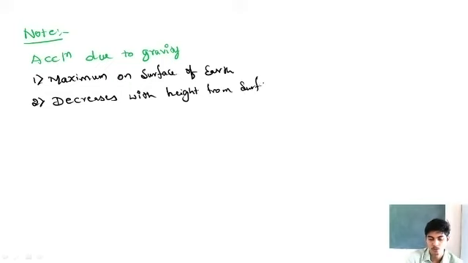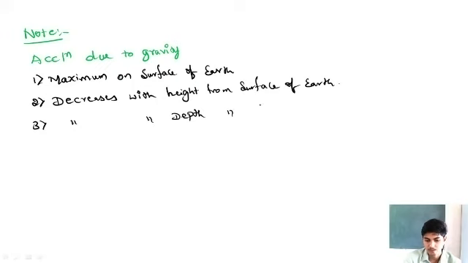If we move the body away from the surface of the earth, acceleration due to gravity decreases. Acceleration due to gravity decreases with depth from the surface of the earth.